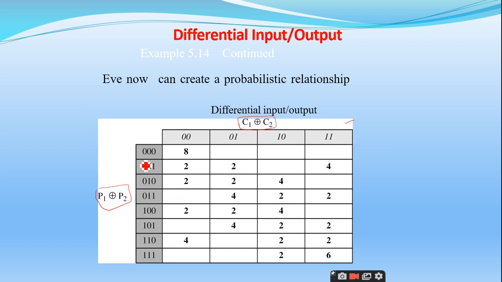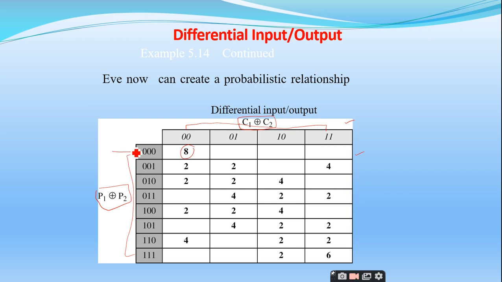P1, the plain text, consists of 3 bits, therefore I will get 8 combinations here. And the output is only 2 bits from the previous diagram, therefore I will get only 4 combinations. So I need to map these 8 combinations with the 4 combinations. This is the probabilistic table that Eve has generated. What does this 8 mean?